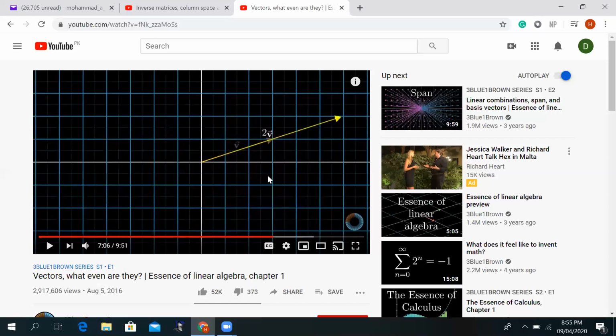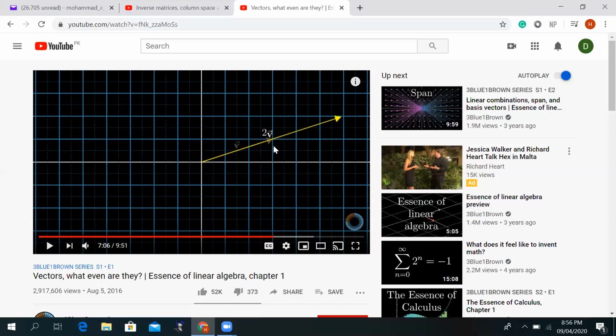Similarly, scalar multiplication of a vector also comes quite frequently in linear algebra. This basically means that you have a vector v and you multiply it with some number, which we call a scalar.